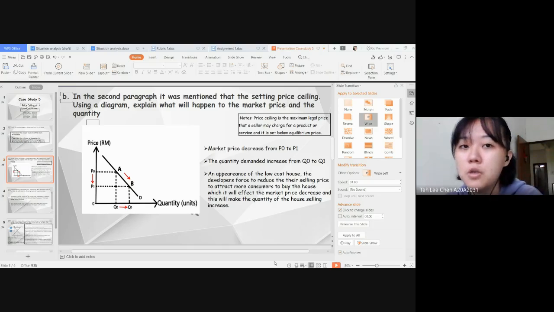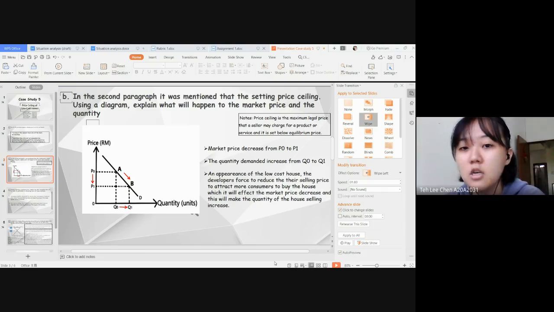For this question, we use the graph of a demand curve. It is because the demand curve is the graph of the relationship between the price of goods and the quantity demanded. So based on the graph, we can notice that the expansion in demand is shown by downward movement from point A to point B, and quantity demanded is increased from Q0 to Q1 due to the fall in market price from P0 to P1.